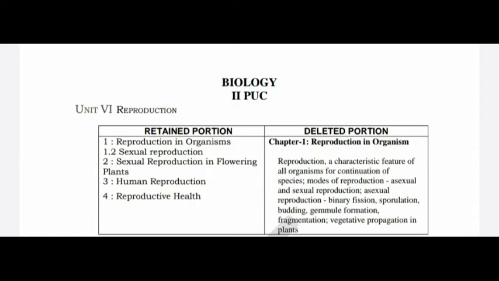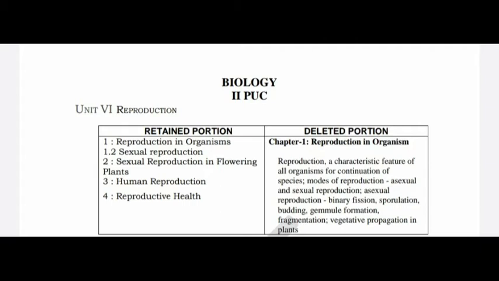The characteristic feature of living organisms is related to the mode of reproduction, that is sexual and asexual. In asexual reproduction, binary fission, sporulation, budding, gemmule formation, fragmentation, and vegetative propagation in plants are completely deleted. Means the complete asexual reproduction topic is deleted. In that chapter the sexual reproduction topic remains as it is.